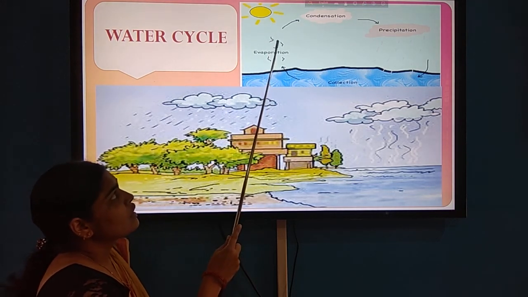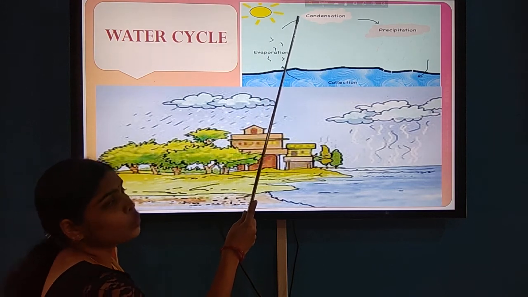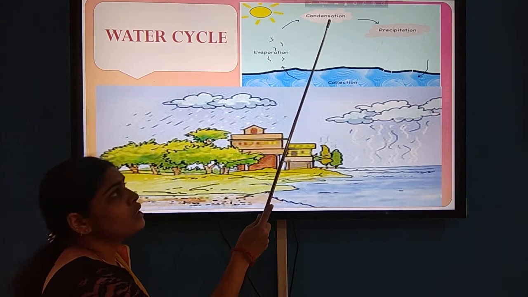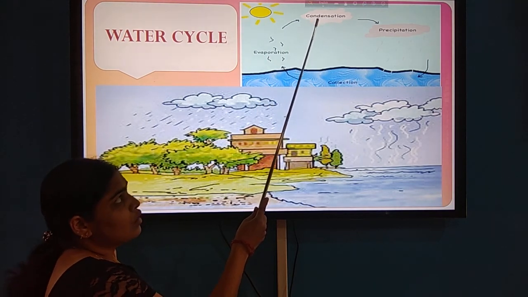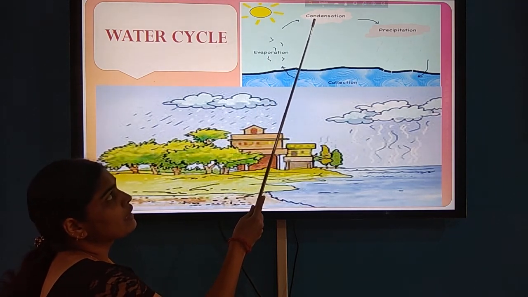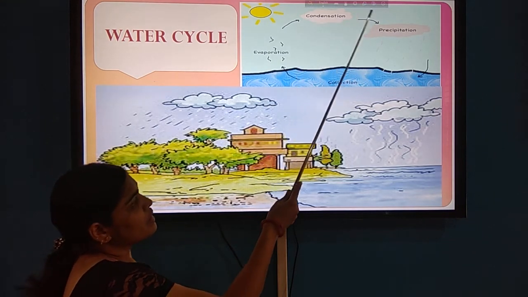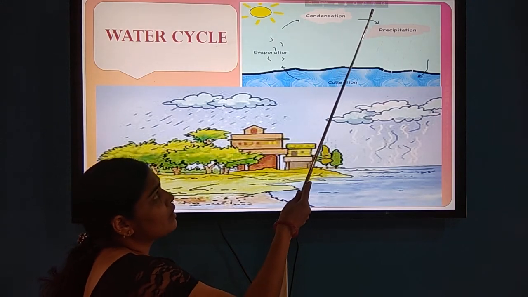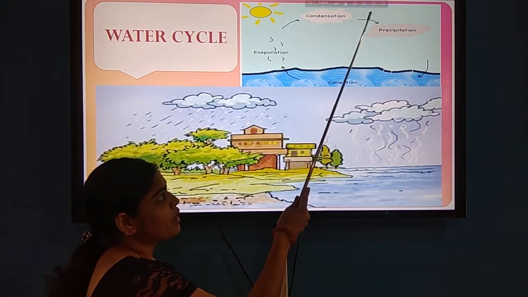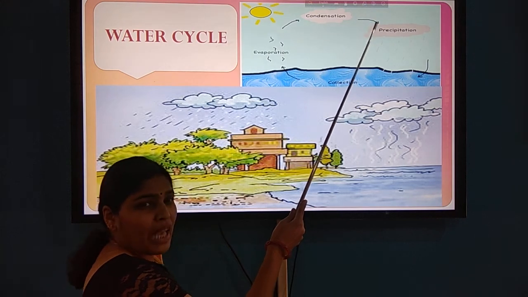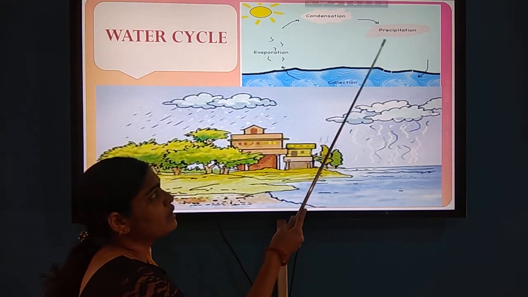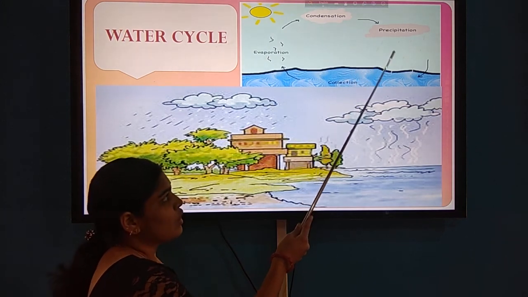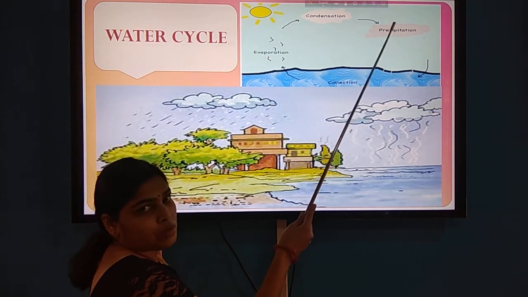After this, the water vapor cools down and forms tiny droplets that condense together and form clouds, and this process is known as condensation. After condensation, when the clouds become heavy, they come near the earth and the drops fall on the ground, and this process is known as precipitation.